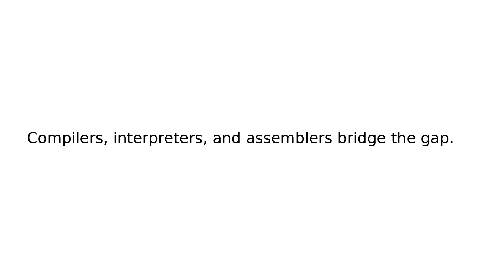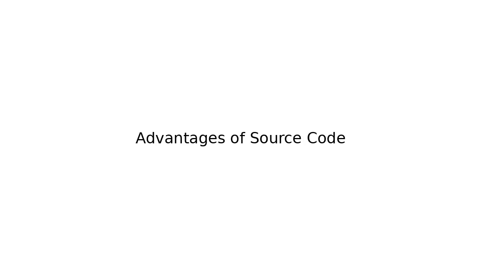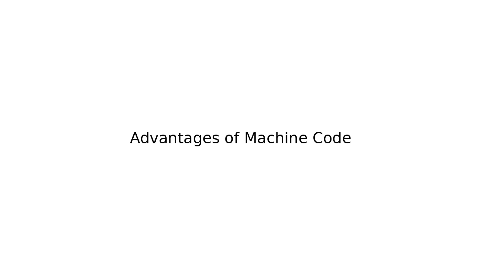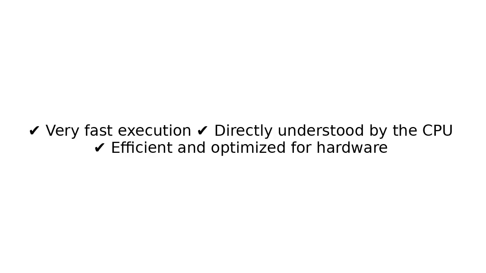Advantages of source code: easy to write and read, portable across systems with a compiler or interpreter, and easy to debug and maintain. Advantages of machine code: very fast execution, directly understood by the CPU, and efficient and optimized for hardware.